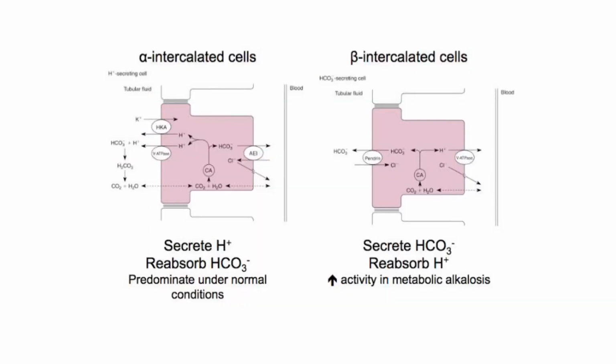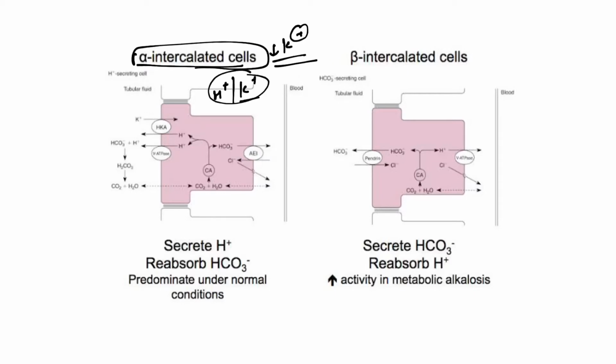Now another way how hypokalemia can lead to metabolic alkalosis, whenever there is decrease in potassium, let's look at these alpha intercalated cells. Here there is a channel, H plus K plus exchanger. So potassium is absorbed for 1 molecule of H plus excreted.